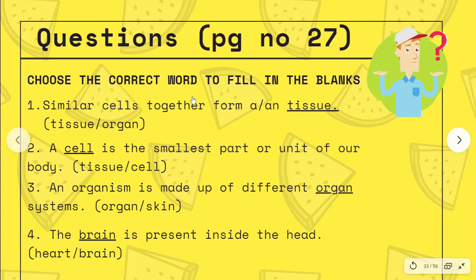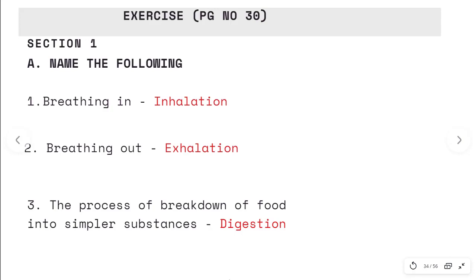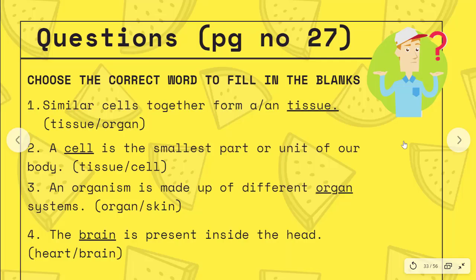Now let's move on to the exercises in your textbook. Before we move on to the exercise, there are questions on page number 27 of your textbook. Here I'll not do explaining because that's already been done and I hope you've understood. So now I'll just read out the answers. During your test, during your exams, all you have to do is listen to the video again and again so that you can remember it better.